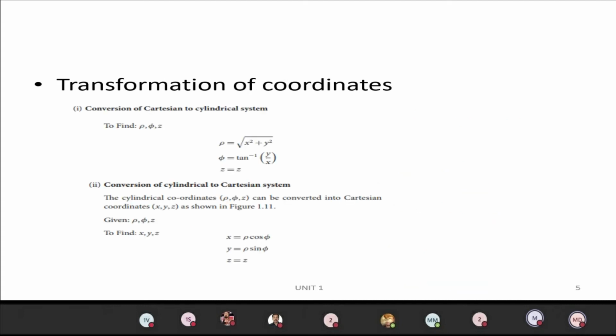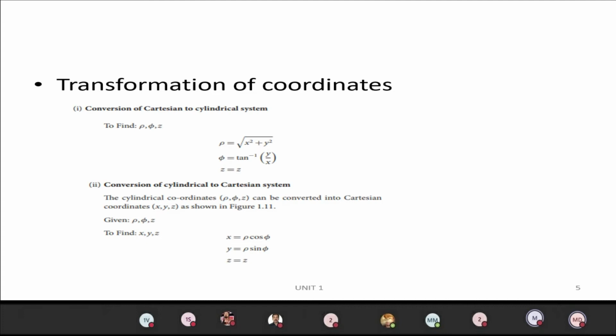Then how many coordinates do we have? We have 3 coordinates. x comma y comma z corresponds to the Cartesian coordinate system. Rho comma phi comma z corresponds to the cylindrical coordinate system. R comma theta comma phi corresponds to the spherical coordinate system. So we have 3 coordinate systems, and we can transform from one coordinate system into another.